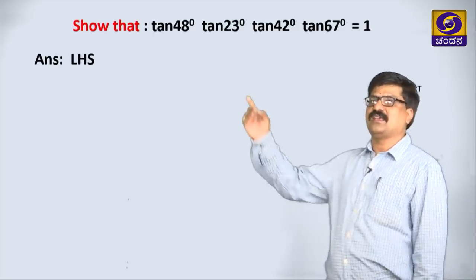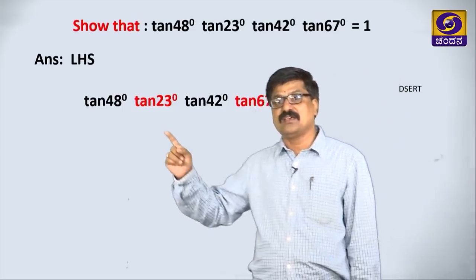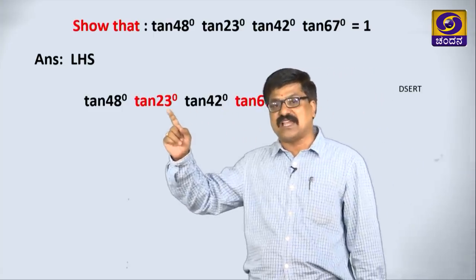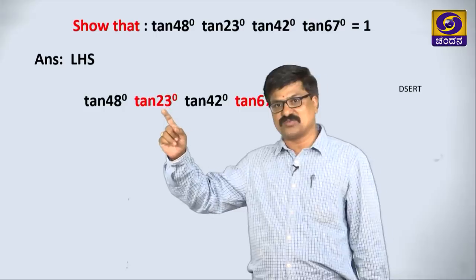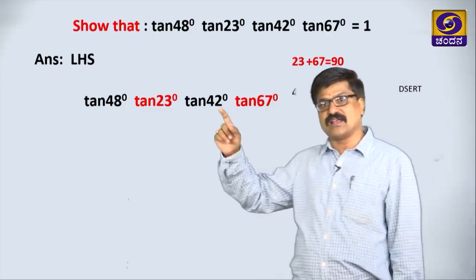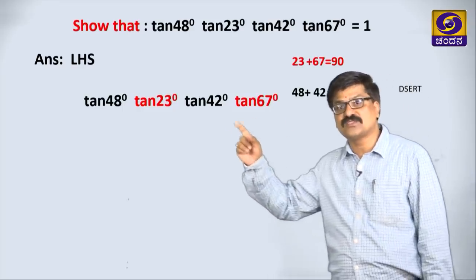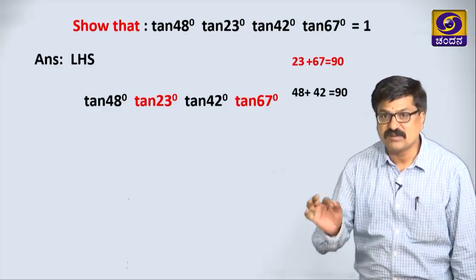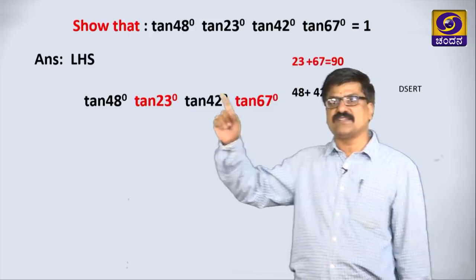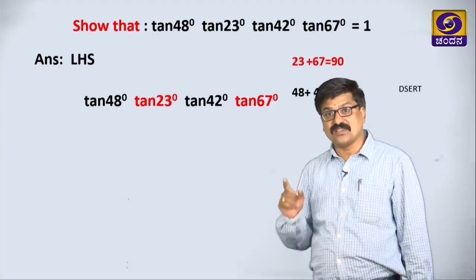How to prove this? Take LHS here. While taking LHS, observe very carefully. Take any 2 angles here, add them, if it is 90 degree, then you make one group. See here, 67 and 23 sum is 90 degree. Similarly, 42 and 48 sum is 90 degree. Why am I making these 2 as the same group? Because we know the sum of 2 angles is equal to 90, means this is the complementary angle of 23 or 23 is the complementary angle of 67. Similarly for these 2.